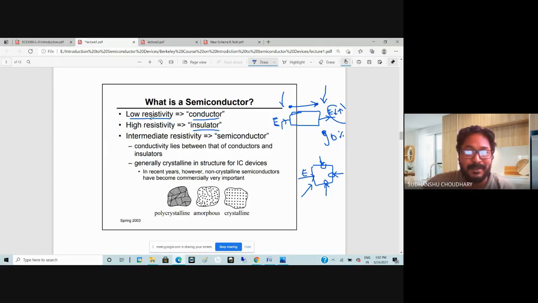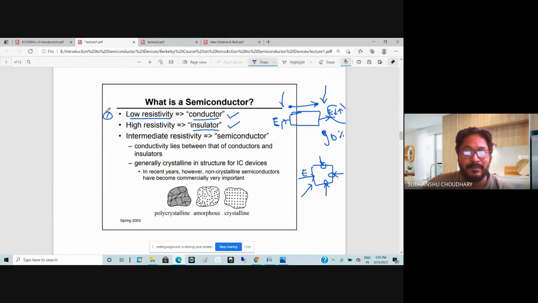So there are two kinds of materials we have discussed. One is the conductor, and the other is the insulator. The conductor is a good conductor, that is metals, and insulators are bad conductors, for example, wood or cotton or rubber. Okay. Now there is another class of material.